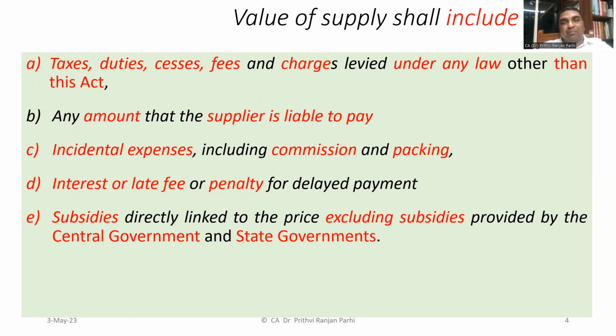Incidental expenses, commission, packaging, packing, all these things will be included. Interest or late fee, penalty, subsidies will also be included in the value of supply, except of course central government or state government subsidies. So this is how it is explained that all these things are included in the value of supply.